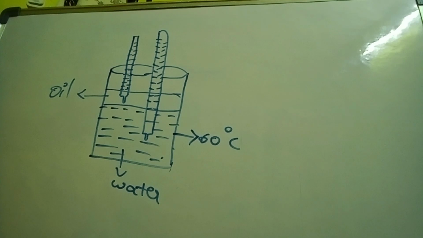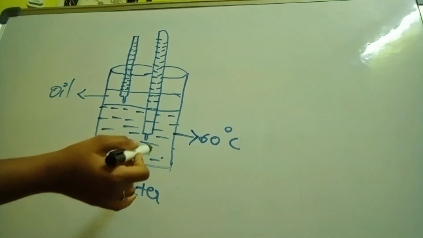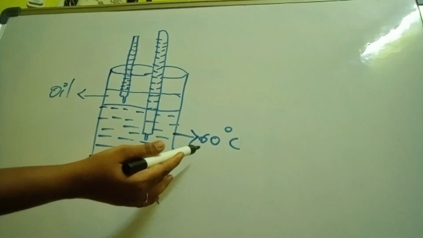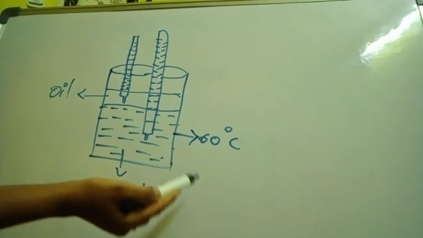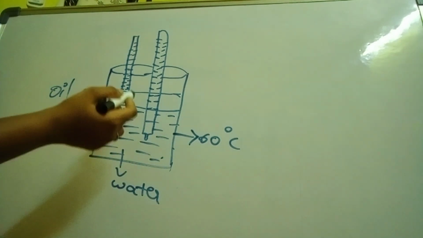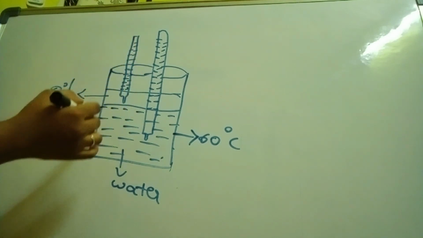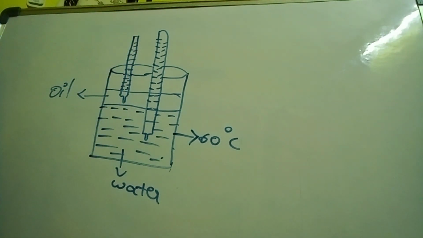We have kept one thermometer in the water, which is at 60 degrees Celsius, and one thermometer in the oil. Now our question is: in which thermometer does the temperature rise? Think once. In the thermometer kept in water or the thermometer kept in oil?